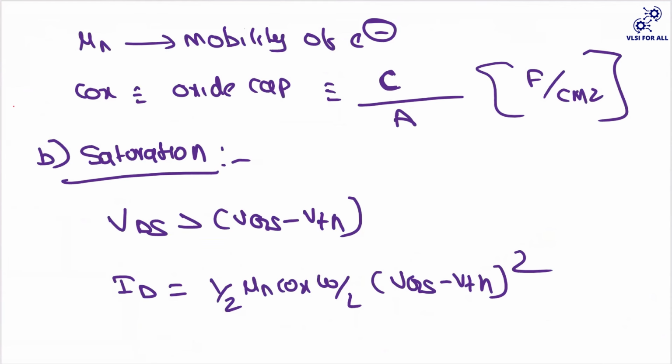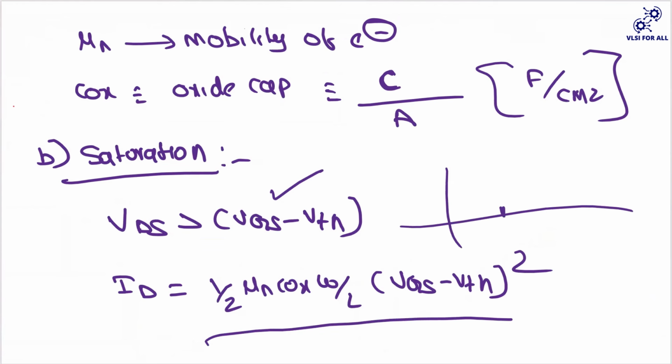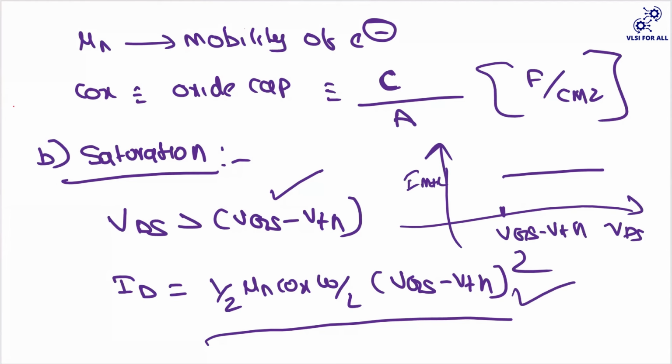Why I'm saying this point is, no matter what your drain current is after a certain point, if your VDS is crossing your VGS minus VTH, it is saturating to this current. Means if your VDS is crossing your VGS minus VTH, it is giving you the constant maximum current. So this is the equation that represents it. Let us now go to the next one.